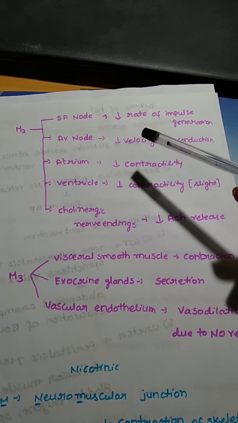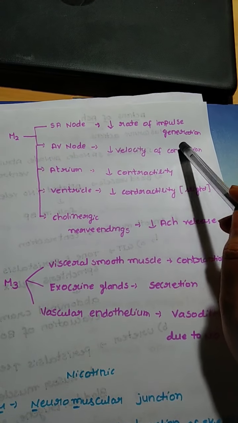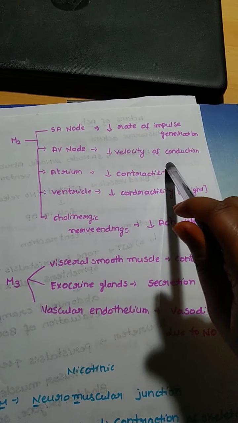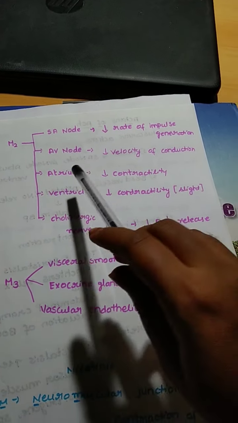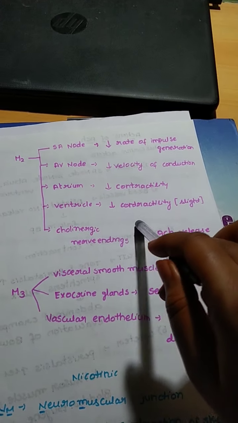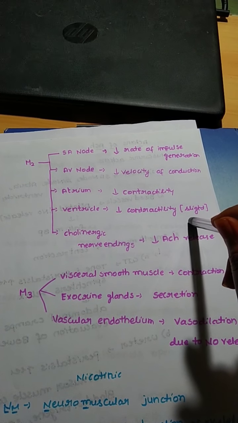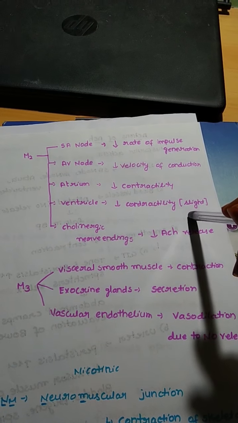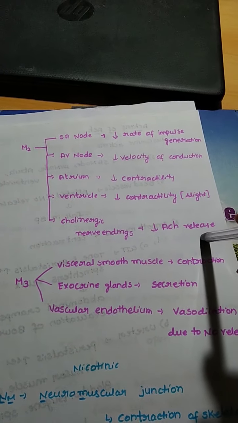Coming to the M2 receptors, these are mainly present in the heart. In the SA node, these will decrease the rate of impulse generation, and in the AV node, this will decrease the velocity of conduction. As the rate of impulse is decreased, naturally the velocity of conduction also will be decreased. Thereby it will decrease the contractility in both atrium and ventricle, but in the ventricles the decrease in contractility will be very slight, because the muscarinic receptors are very few in number in the ventricles. Coming to the cholinergic nerve endings, these will decrease acetylcholine release.